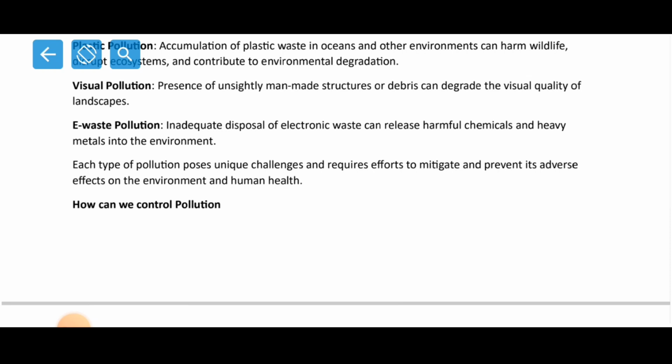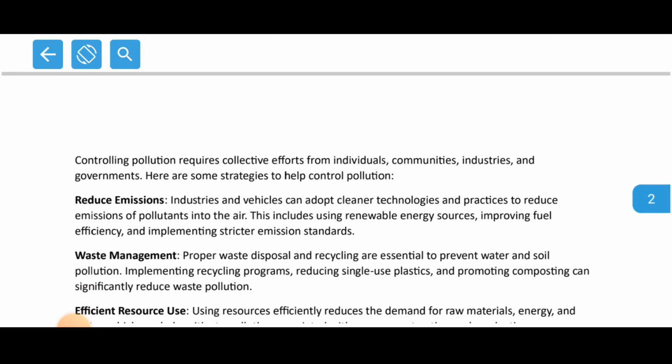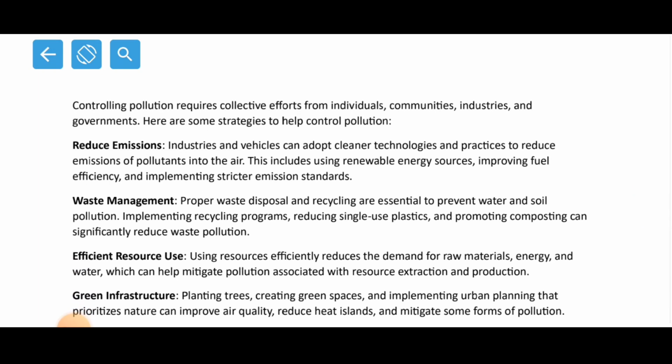Now all these types of pollution can be minimized only if we join hands together and spread awareness about the harmful effects it can have on the environment as well as human health. Right? How can we control pollution? Now let us see. Controlling pollution requires collective efforts from individuals, communities, industries, and governments. Here are some strategies to help control pollution.